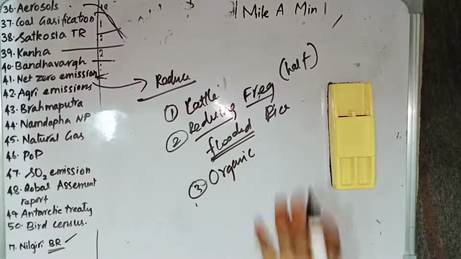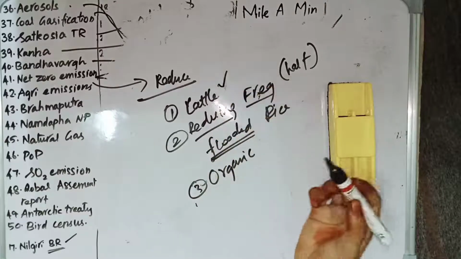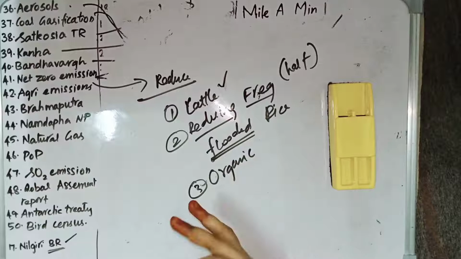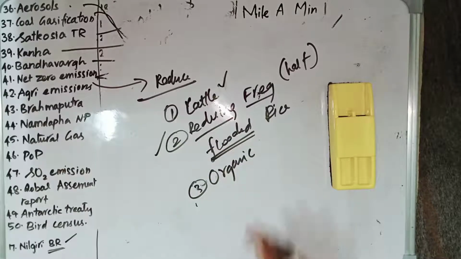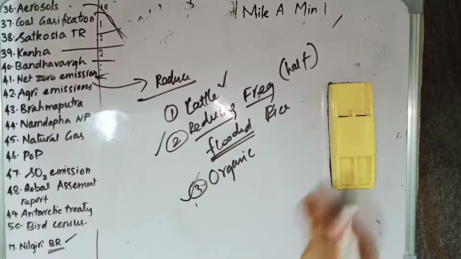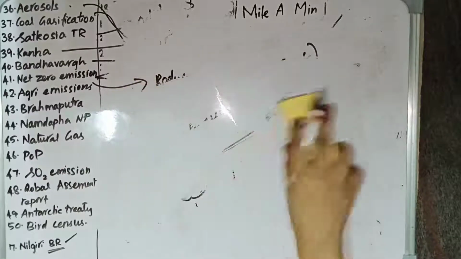So the methods to reduce agricultural emission are to increase the cattle productivity, to use alternate wetting and drying of paddy, and to reduce the frequency of irrigation. By reducing the frequency of irrigation, the amount of methane emitted from the flooded rice fields can be cut in half, and by using organic agriculture also we can reduce the agricultural emissions.